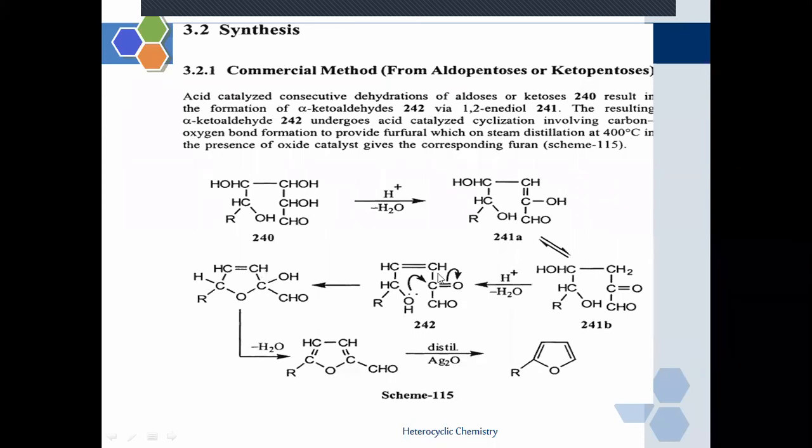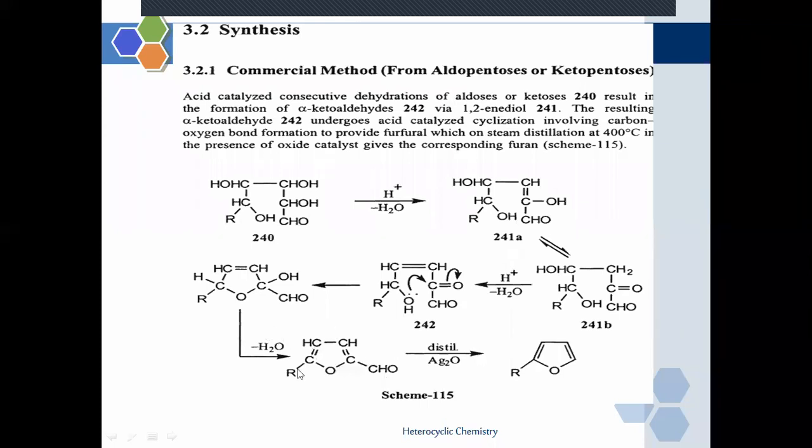As this is a carbonyl carbon atom, an electron-deficient species, and we know oxygen has its own lone pair of electrons, this lone pair of electrons will attack the electron-deficient carbon atom and form a cyclic bond. See here, there is formation of a carbon-oxygen bond with removal of a water molecule.